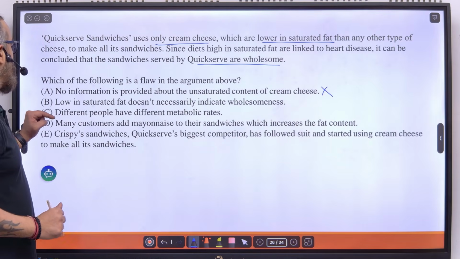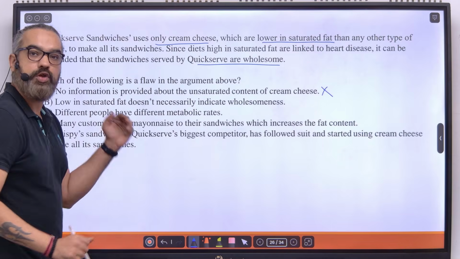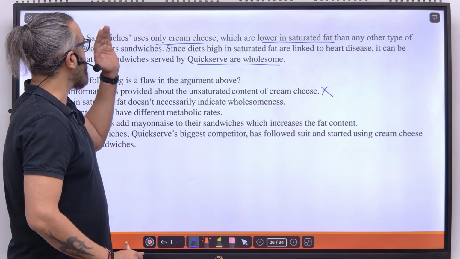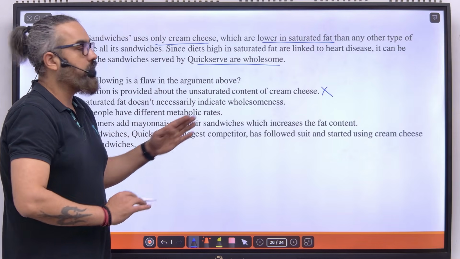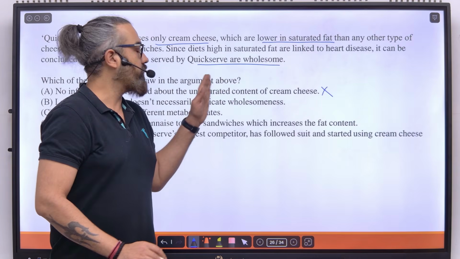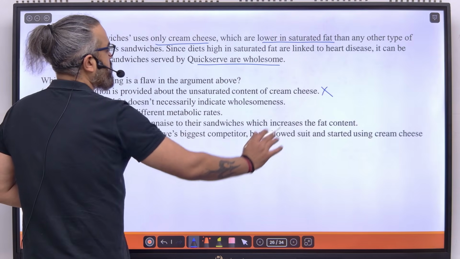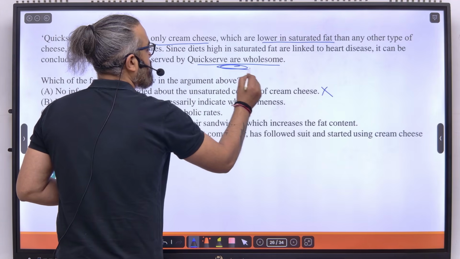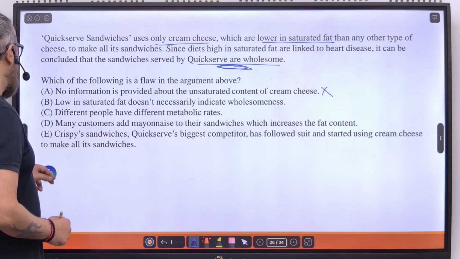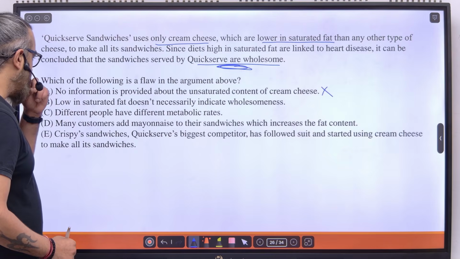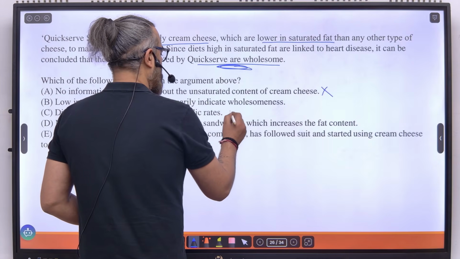If B is true, low in saturated fat does not necessarily indicate wholesomeness, then we cannot conclude that the sandwiches served by quick serve are wholesome. Why? Because it simply says they only use cream cheese, which are lower in saturated fat, and that's why they are wholesome. If I say no, low in saturated fat doesn't necessarily indicate wholesome, then I can say they are not wholesome. B is the flaw in the argument. Let's take a look at the other options as well. C says different people have different metabolic rates. Does not tell us anything about being wholesome or not.